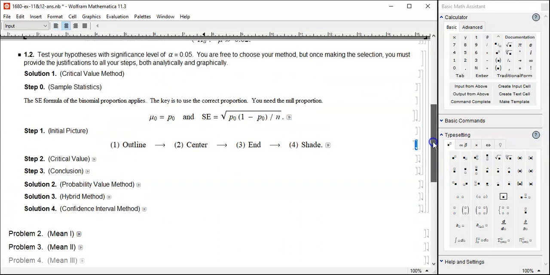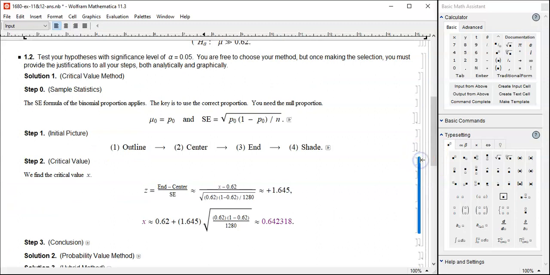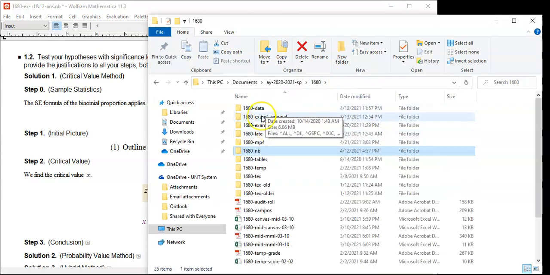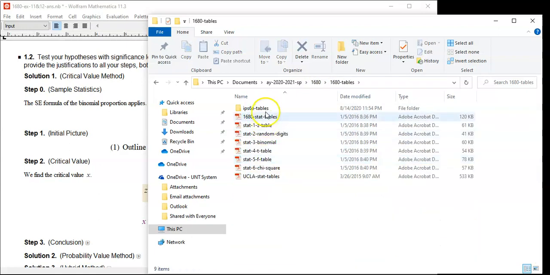Okay, let's do the critical value computation. Remember, end minus center over SE, that's about it. End minus center, 0.62, and then SE, we calculated it. And then that should be the z-score associated to 5%. And let's see, 1.645, is that it? Here's a z-table.